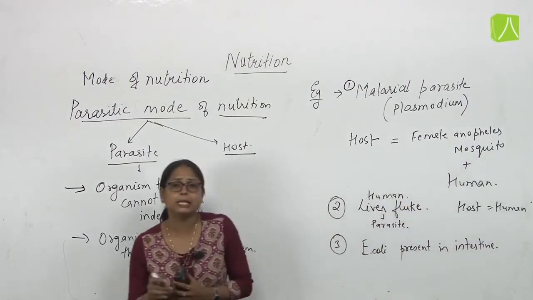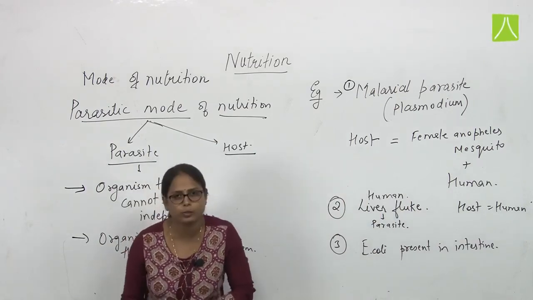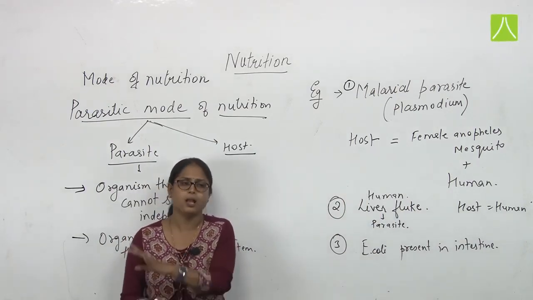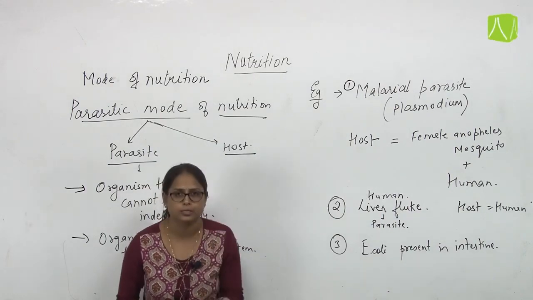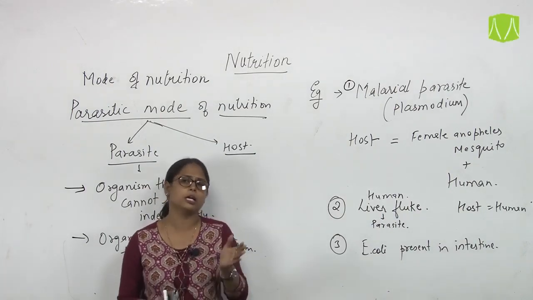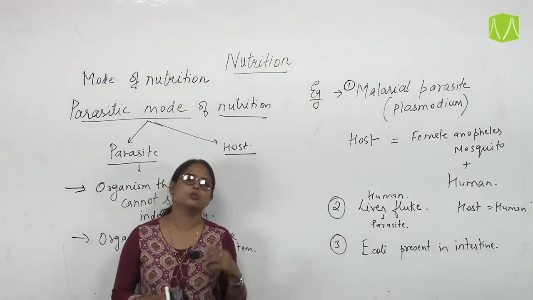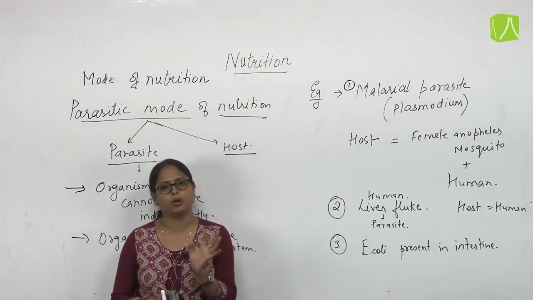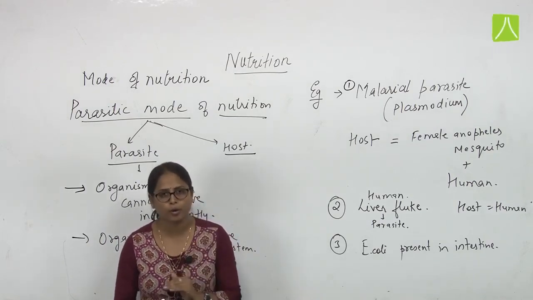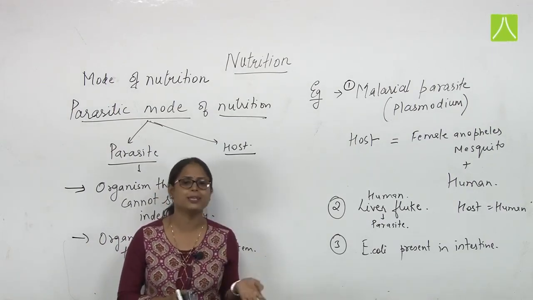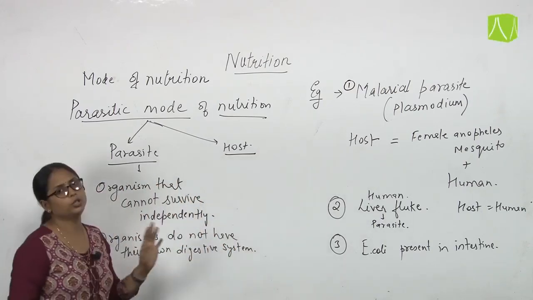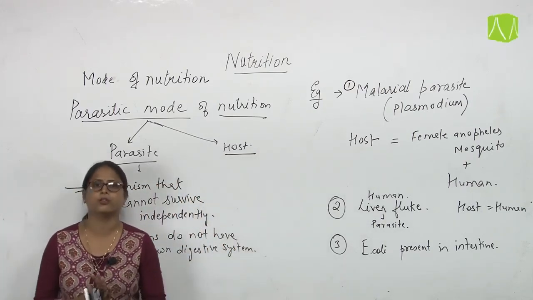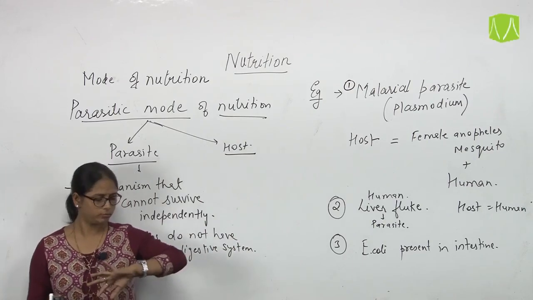But only if their number increases in the intestine will it be harmful for the human intestine. Otherwise it doesn't cause any harm. There are also certain other examples of parasites. There are many disease-causing microorganisms which affect the human body and are considered parasites, and their host body is the human being. So these are all the modes of nutrition, which we have now finished. Thank you.